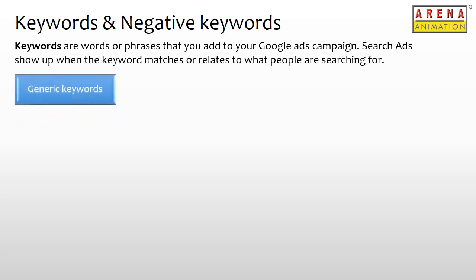First being generic keywords. These are keywords that don't have a very specific user intent. For example, keywords like 3D animation or VFX artist. They don't clearly specify if the user wants to do a course. Hence, brands should be very careful when using them in campaigns. Users may never sign up in the near future. Unless brands want to just increase awareness of their product by targeting users in the awareness phase of the buying cycle, which is, these are the users from the top of the marketing funnel. If you remember the AIDA marketing funnel we went through earlier in this course.